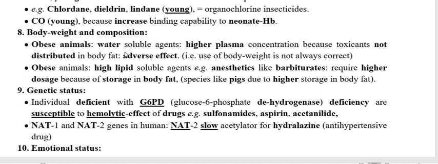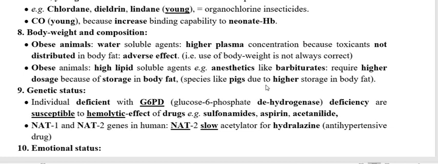When the agent is lipid soluble, it produces less toxicity in the obese animal. So this is very important and interesting, and you have to understand it correctly.